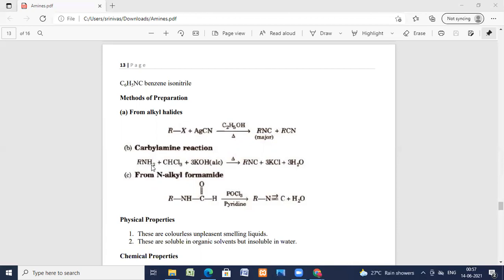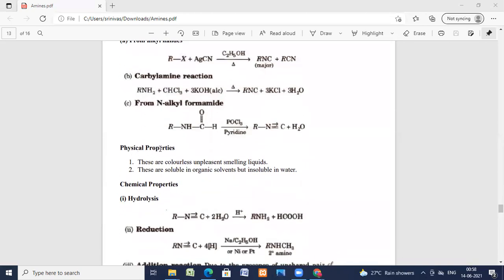From N-alkyl formamide, RNH, C double bond O, H, in presence of phosphorus chloride and pyridine, RNC is formed, isocyanide is formed. Now coming to the physical properties, these are colorless, unpleasant smelling liquids.